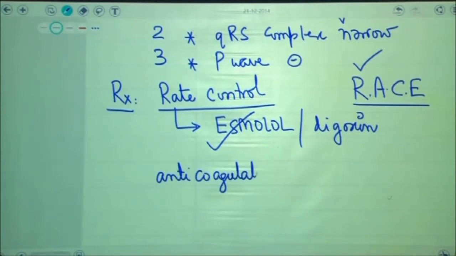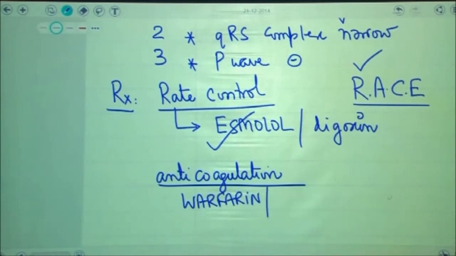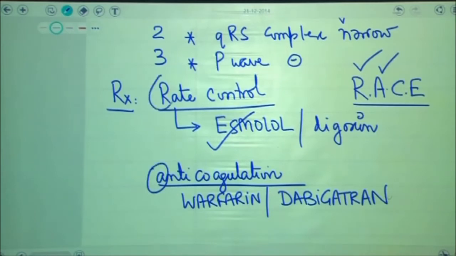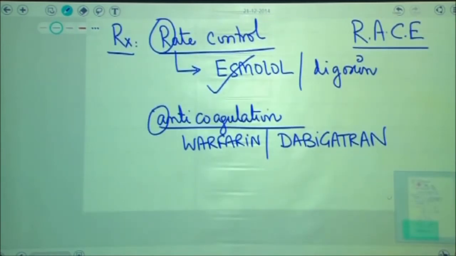When it comes to anticoagulation, the usual molecule that is to be given to the patient is warfarin. Though instead of warfarin, because warfarin can be associated with intracranial bleeding in case of toxicity and always requires regular INR monitoring, dabigatran or rivaroxaban may be used. Alphabet A stands for anticoagulation, R stands for rate control. Alphabet C for Calcutta would stand for chemical cardioversion.